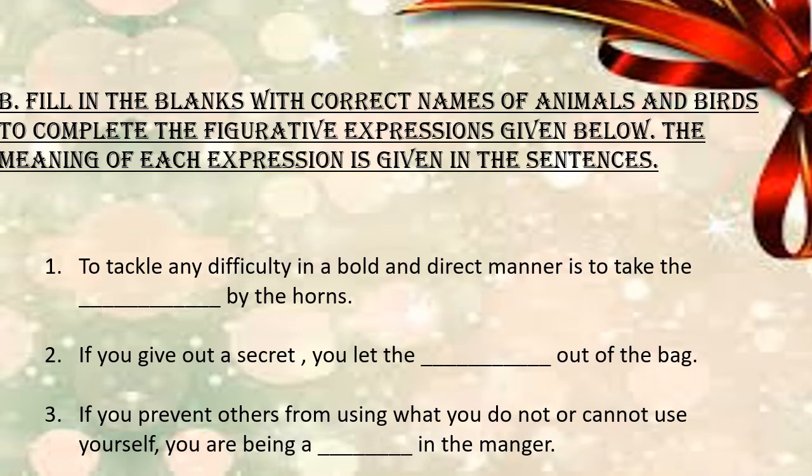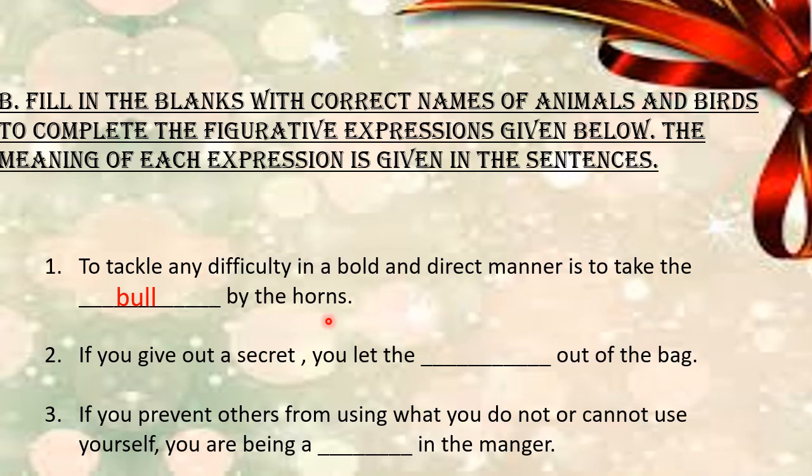So you understand the question? You're going to tackle any kind of difficulty in a bold and direct manner. What is the name of the animal that you will use for being very bold and very direct? And you can also think about the horns. Which animal among these options has horns? Dear children, the answer is bull. So write down bull.